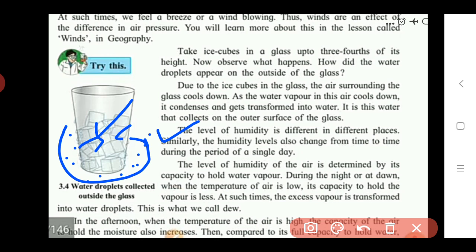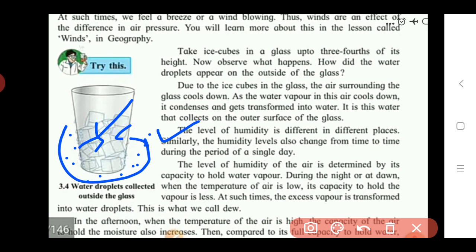So here this humidity is not the same at all places during the day. It is different from place to place, and also different during the day. Before morning, after morning, in the afternoon, at the evening, at each and every time, the humidity of air also changes from time to time. Also it changes from place to place. So due to this change, the humidity levels in the air get changed.